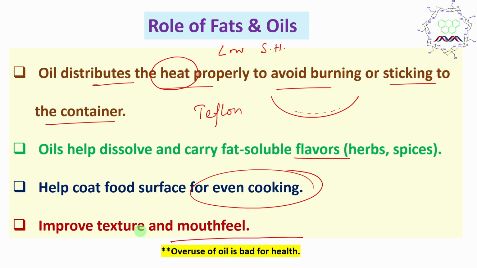Now there is a chance that food may get burned. Agree. For that purpose you can do slow cooking. If you use less amount of oil and do slow cooking, that problem of burning or stickiness could be avoided to some extent. Oil is important. Overuse of oil is bad, and it can cause cholesterol related issues.